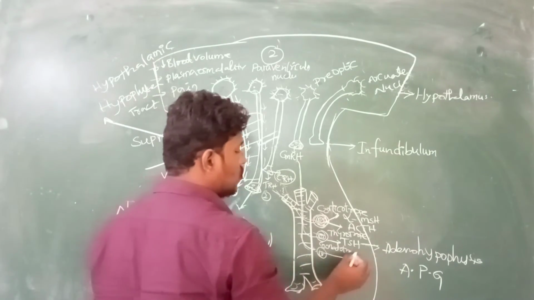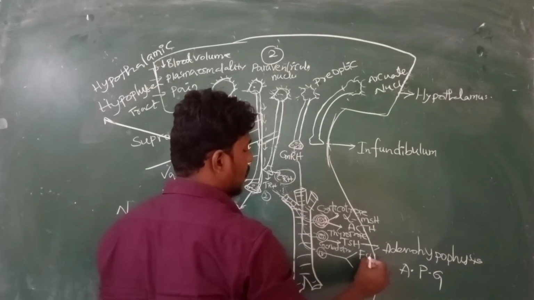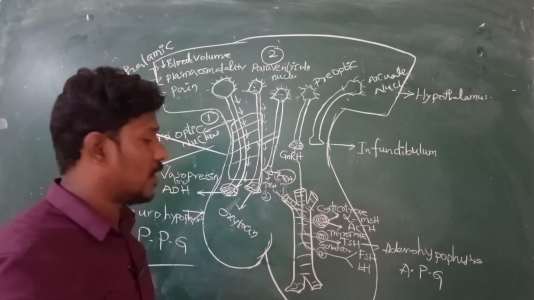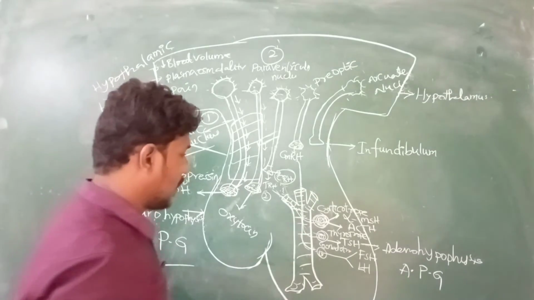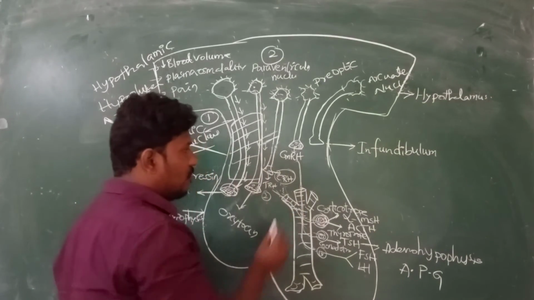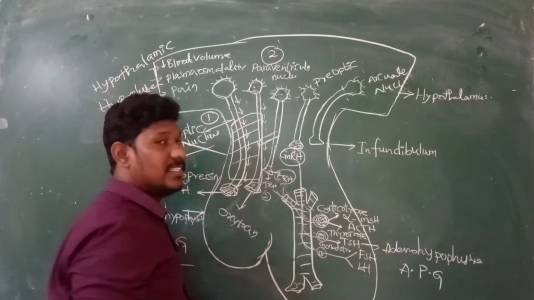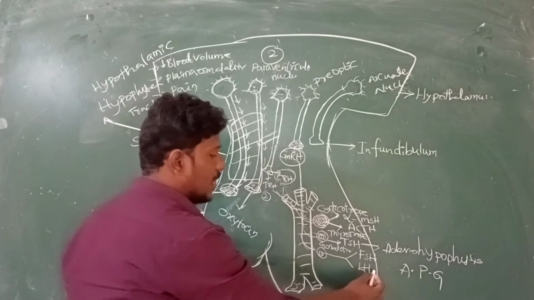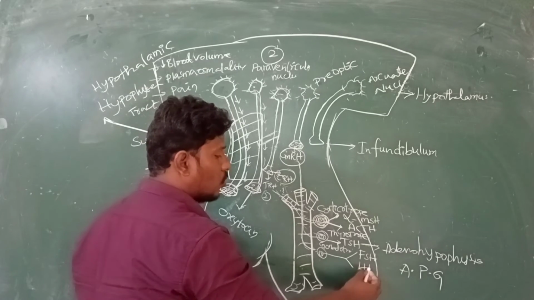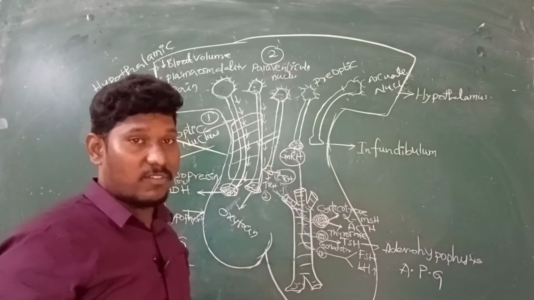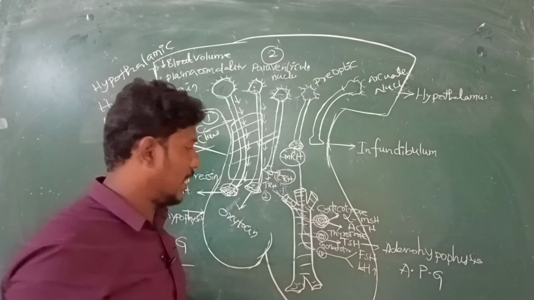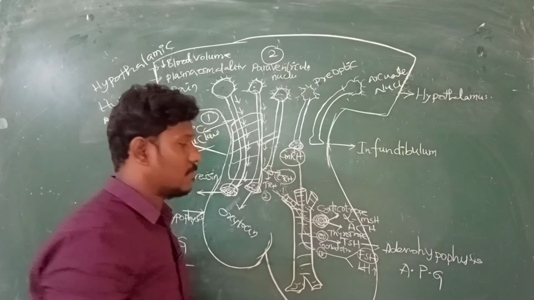What are the two types of hormones? One is FSH, follicle stimulating hormone, and one more is LH, luteinizing hormone. Right? Suppose gonadotropin releasing hormone is released in a heavy amount, then LH, luteinizing hormone, will be released. Otherwise, if the gonadotropin releasing hormone is released in a lesser quantity, FSH will be released.